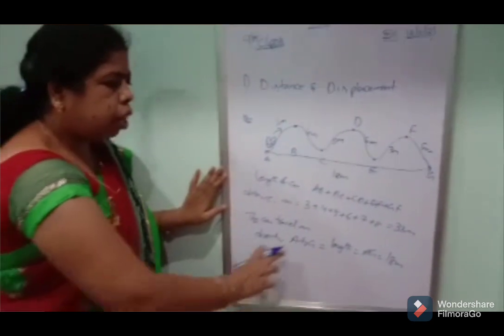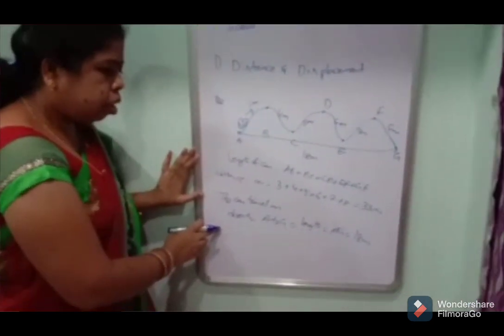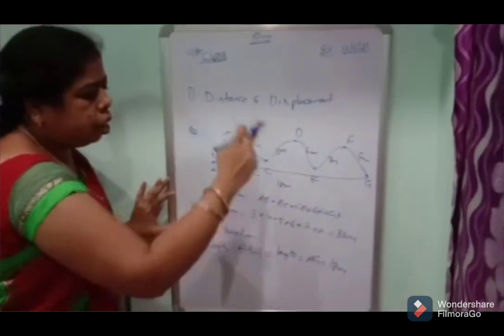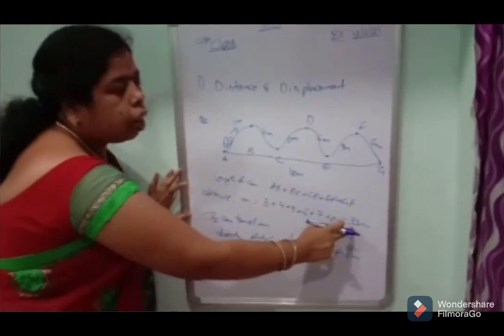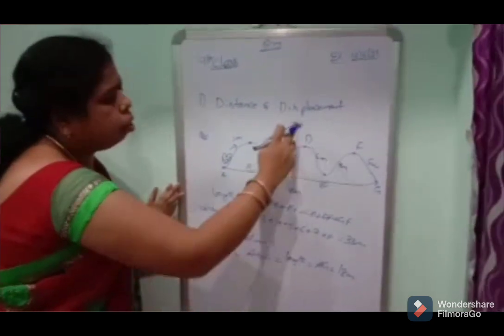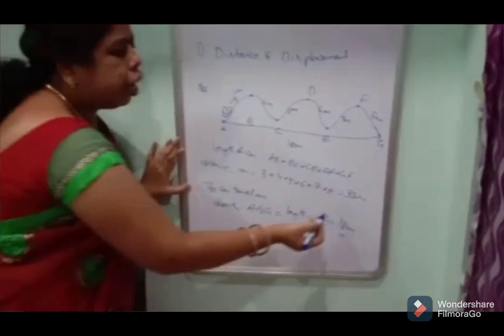The length AG is equal to 18 meters. That means the distance of the car is 33 meters and the displacement of the car is 18 meters.